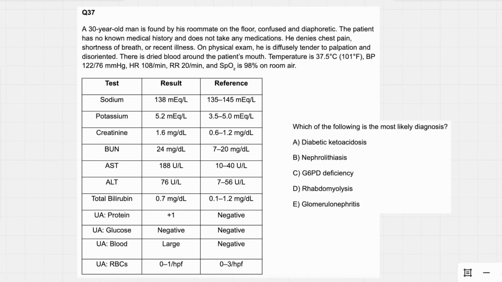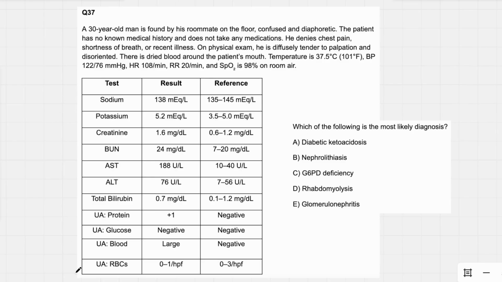Question 37. This one scares me. There's just so much going on here. There's tons of labs. It's so big, I had to take 2 screenshots to put it all on one screen. So which of the following is the most likely diagnosis? DKA, nephrolithiasis, G6PD, rhabdo. It's all over the place, really. So I honestly really don't know what this one's about, just reading that alone.